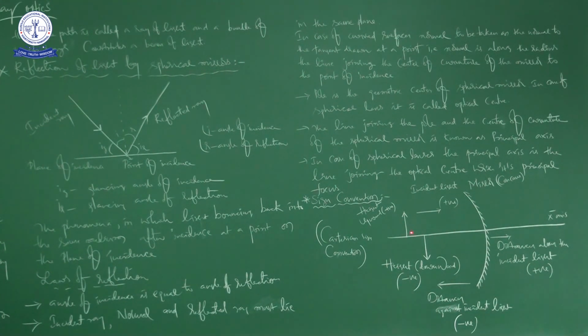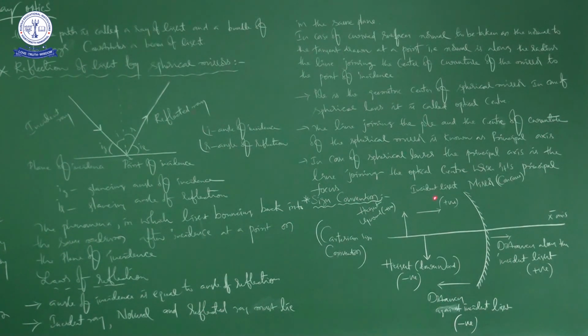Suppose it is the object or the image, whatever it may be, if it is vertically upward, height upward is positive and height downward is negative. So this is the information regarding the sign convention.